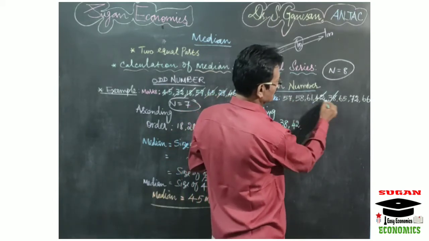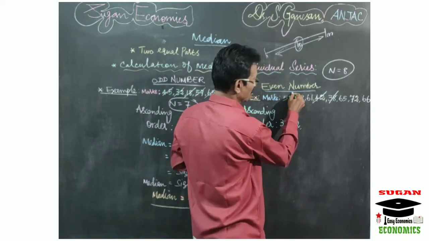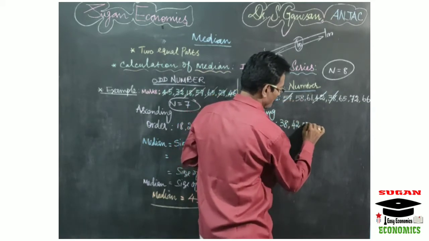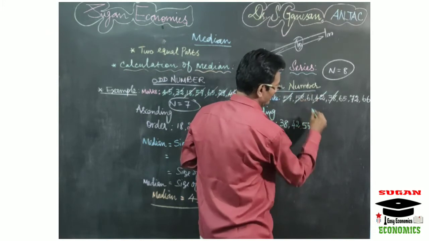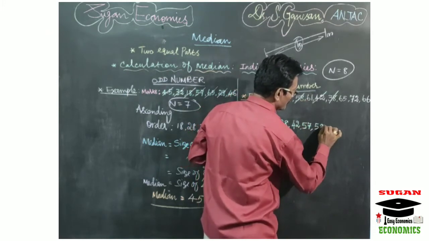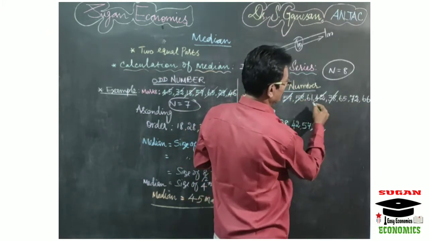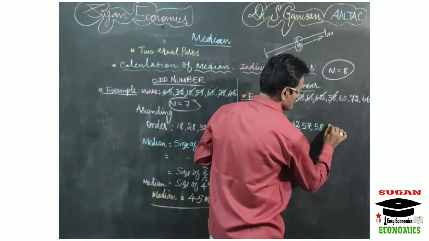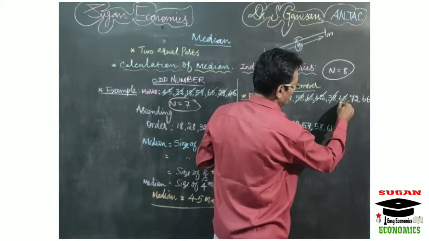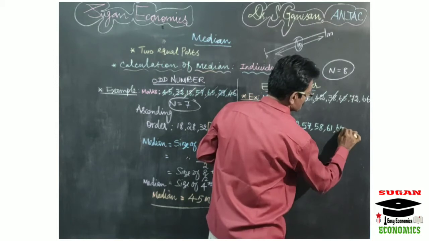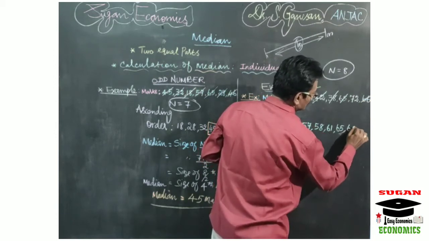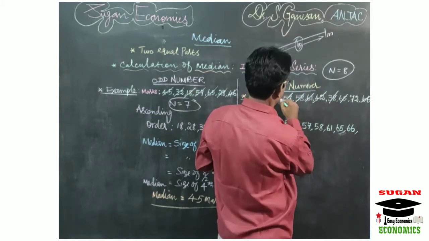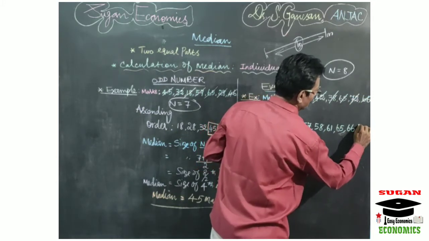Then the third least value is 57. The next value is 58. Then the next value is 61. The next value is 65. Then you take 66, and the last value, that is 72.